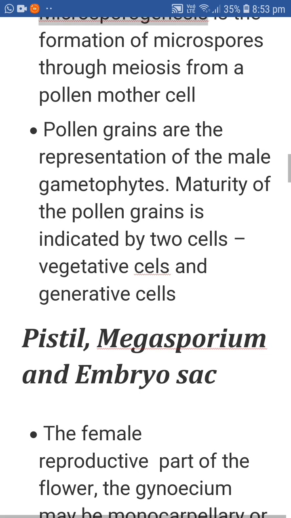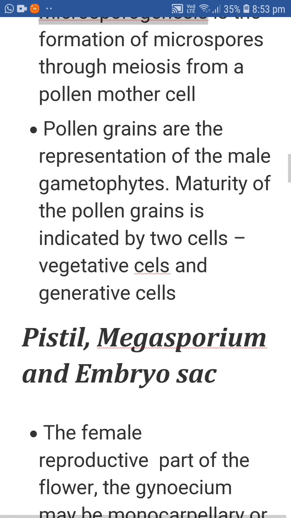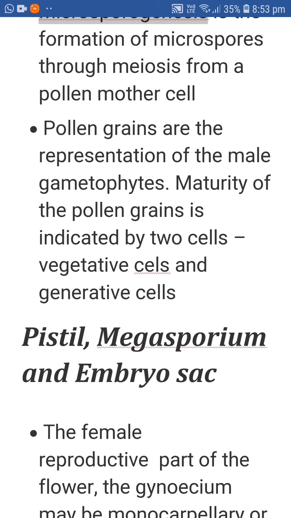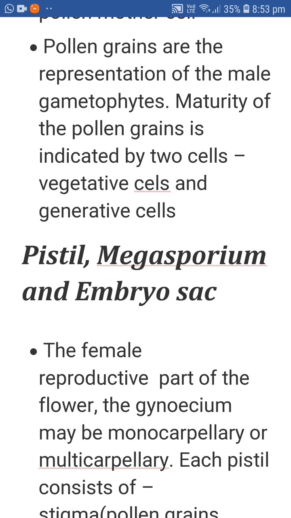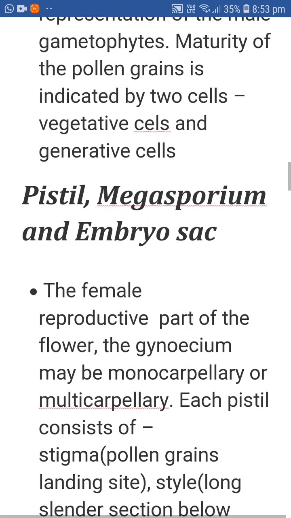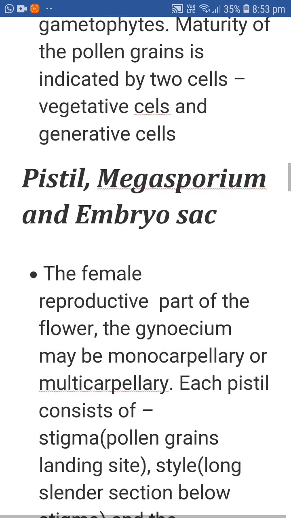Pollen grains are the representative of the male gametophyte. Maturity of the pollen grain is indicated by the two cells, the vegetative cell and the generative cell. Now the pistil, or megasporangium.